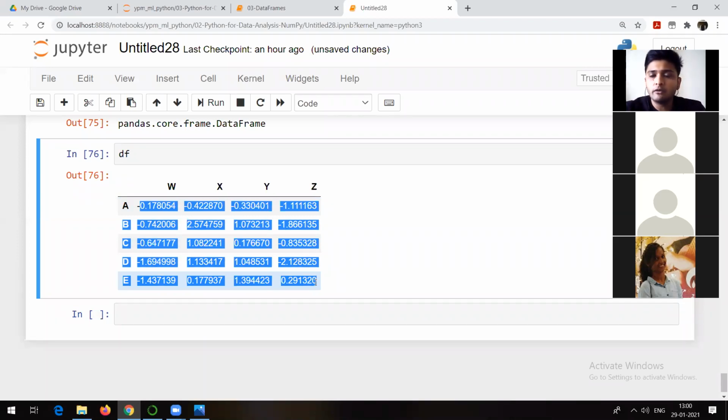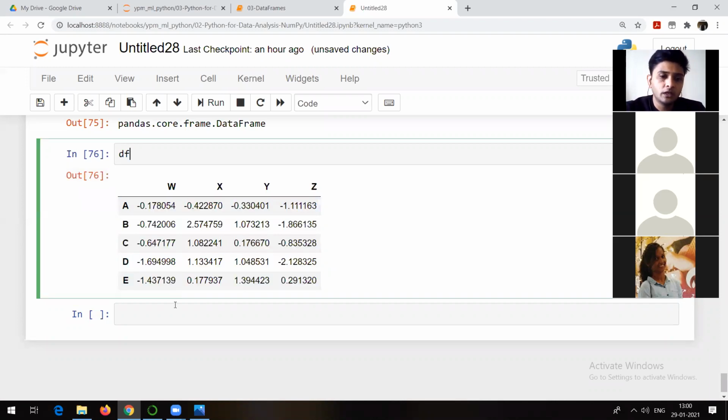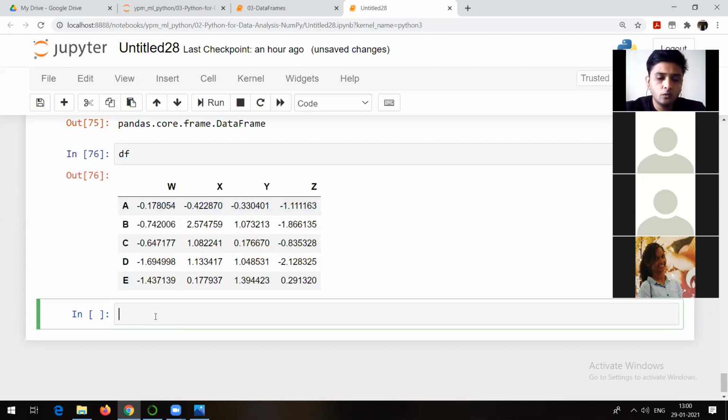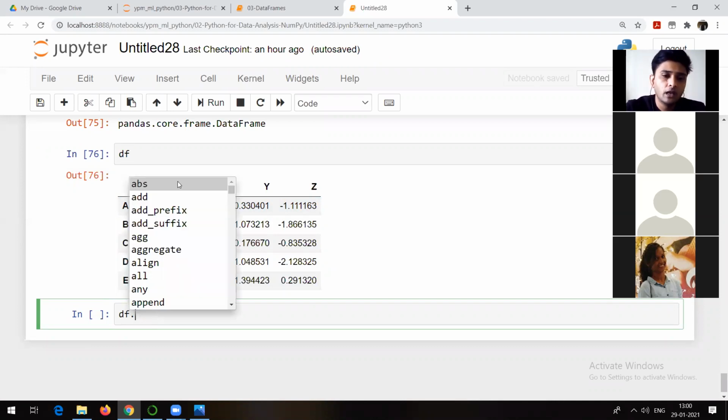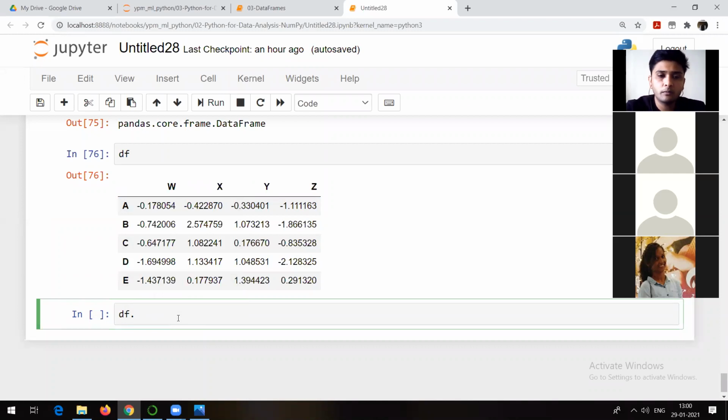Later on, we are going to fetch the data from some external source. Try to understand. Now here, if I want to know which operations I can apply on this, just go here, df dot replace pattern. We'll be able to see different methods which can be applied on data. This is what we are going to see now. Like for example, how to fetch a particular value.